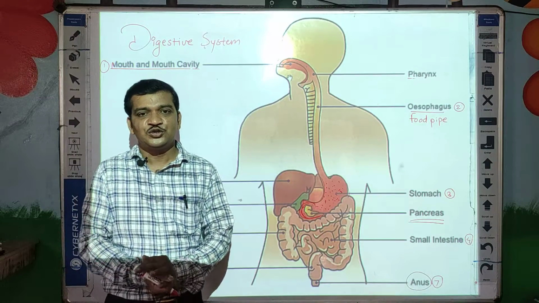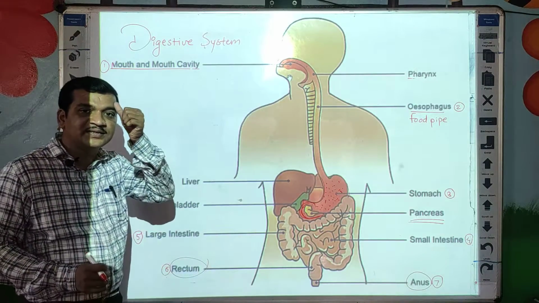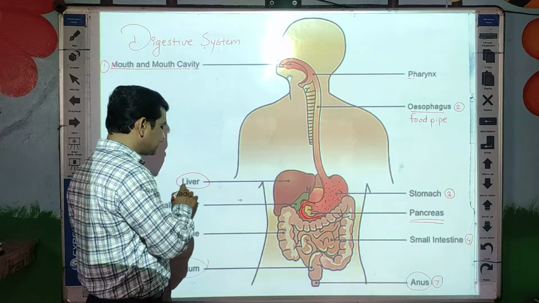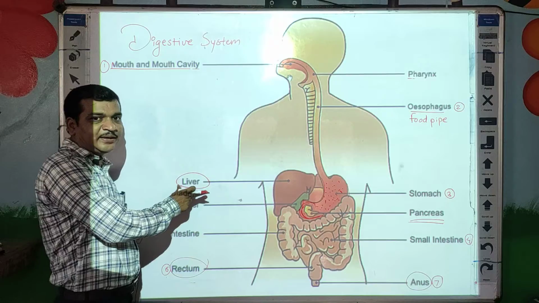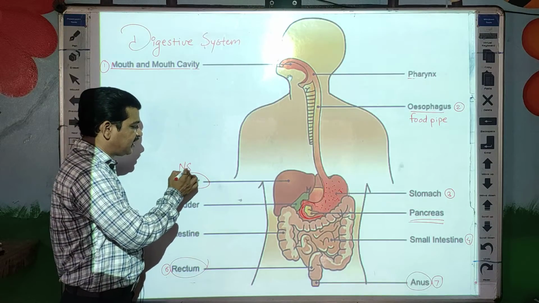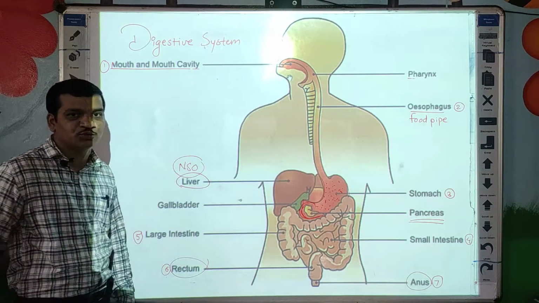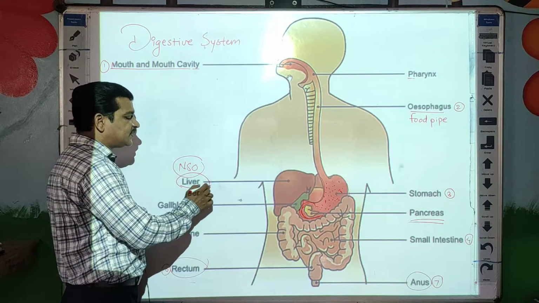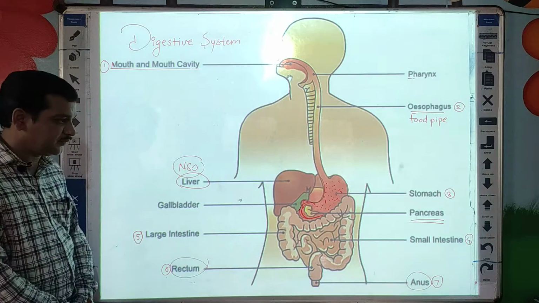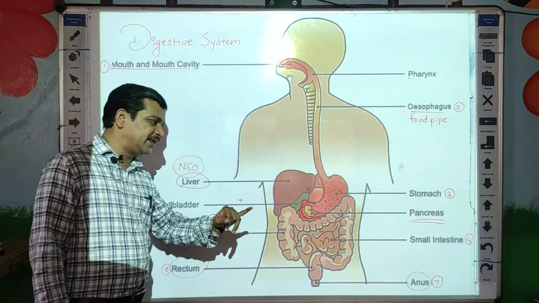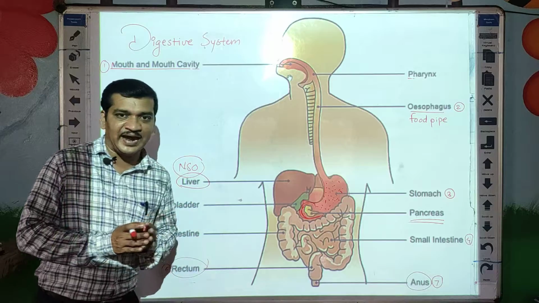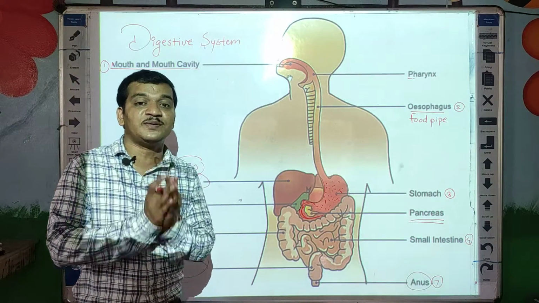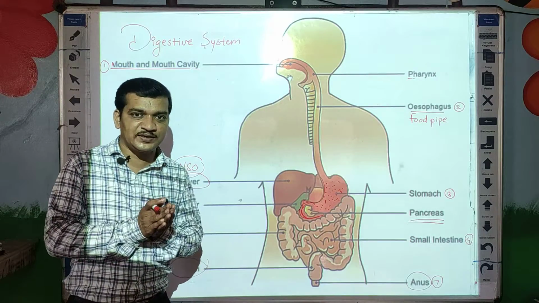Clear, students? So this is about our digestive system. Here you can see, students, glands are there. A very important question, sometimes they may ask in your exam, especially NSO: which is the largest gland in our body? Liver is the largest gland in our body. Liver and pancreas, these are the glands. These glands play a very important role in digestion because they produce the digestive juices.